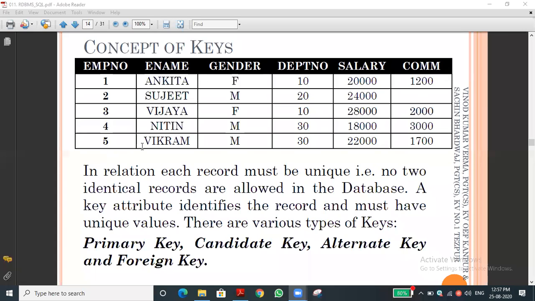Name, shall we say name is a unique thing? No, sir, because, for example, in our same class, two members may have the same name, even the same initial. Sometimes it may happen. Gender we cannot take as unique. All are female or male.